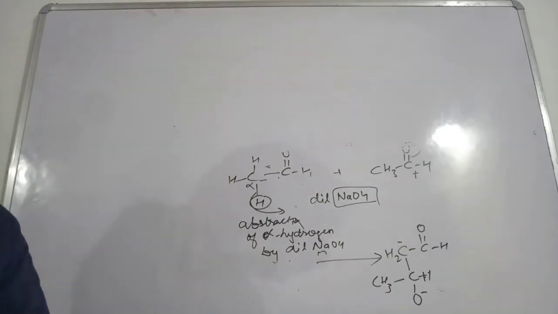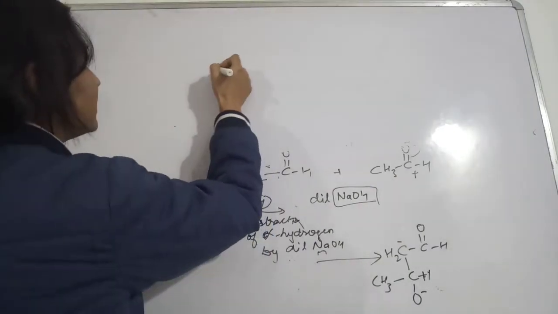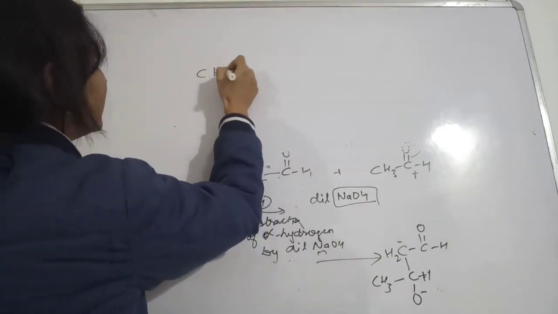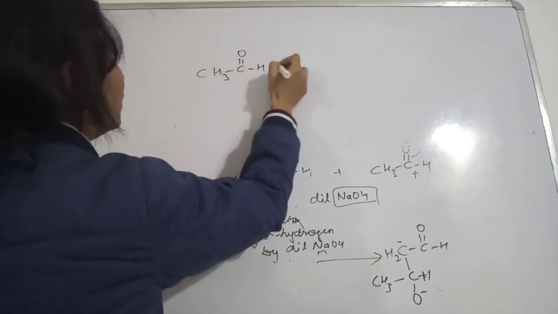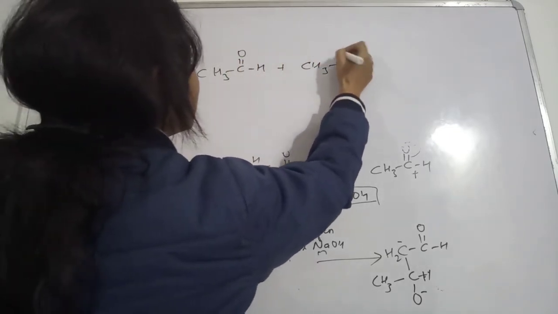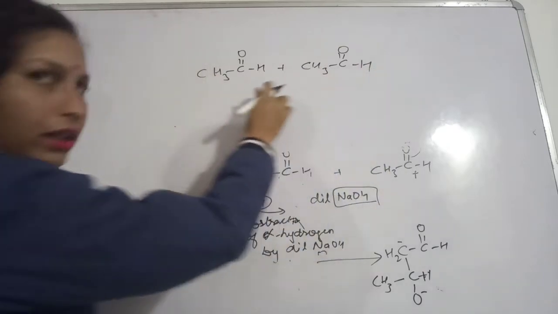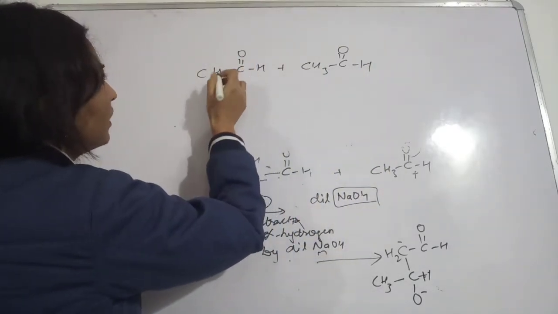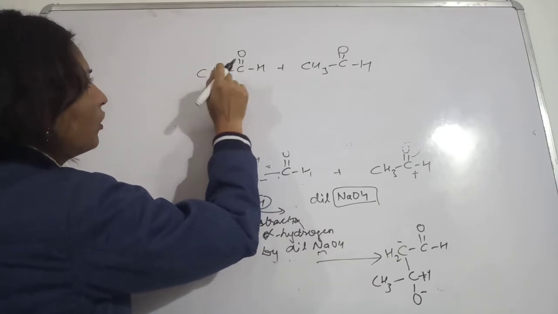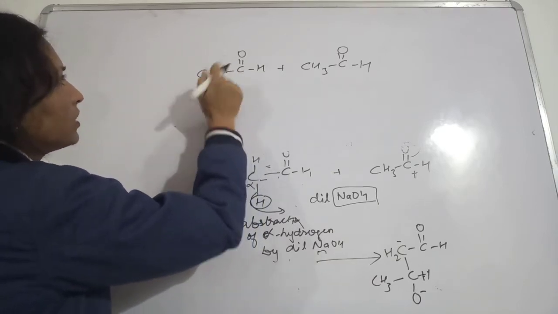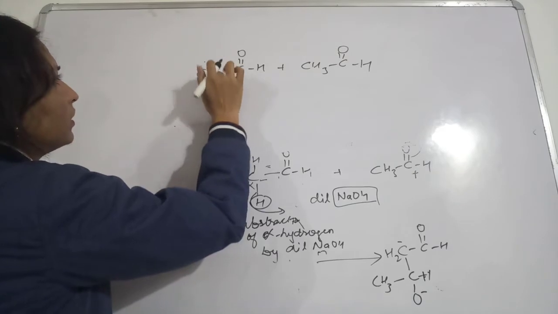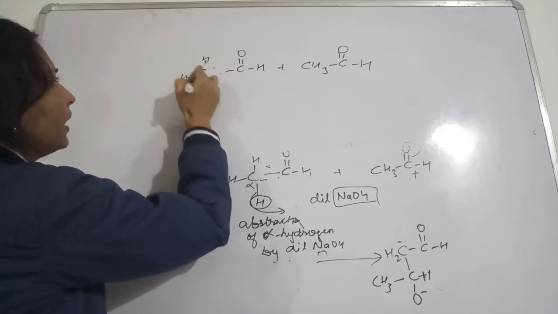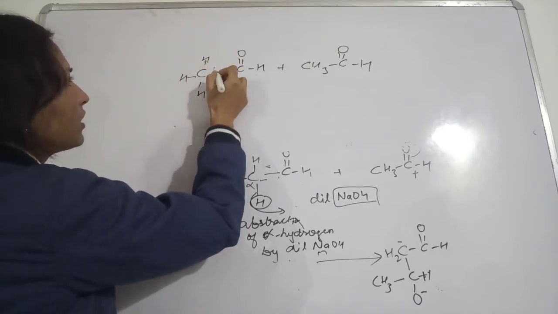See, again you see, this is CH3CHO plus this CH3CHO. Okay, so here in this case, the hydrogen of this carbon, all are actually called as what?